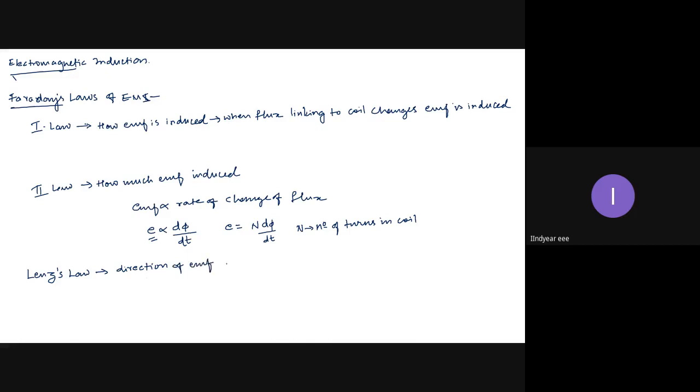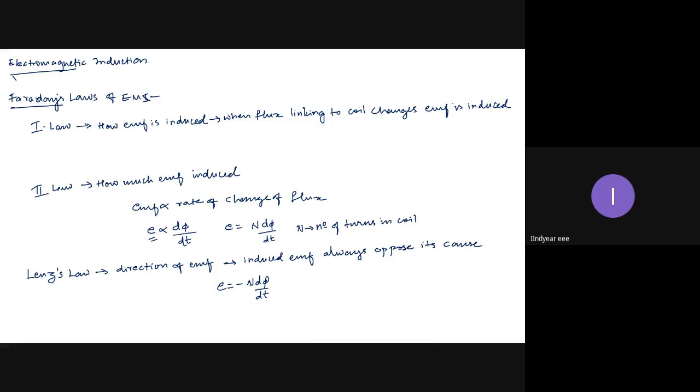So what does it state? Induced EMF always opposes its cause. Now, what is the cause of EMF induction? It is the rate of change of flux. So the EMF induced is always opposing the change of flux. So I generally take induced EMF is equal to minus N d phi by dt, where the negative sign indicates the direction.